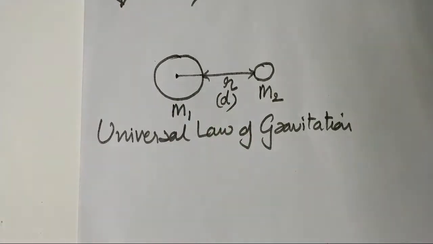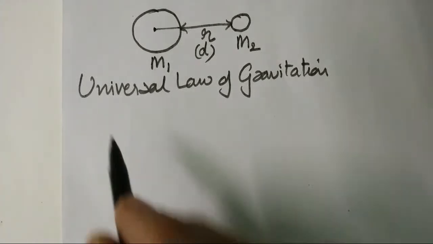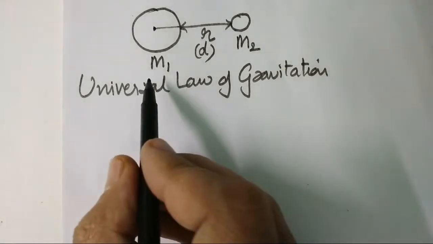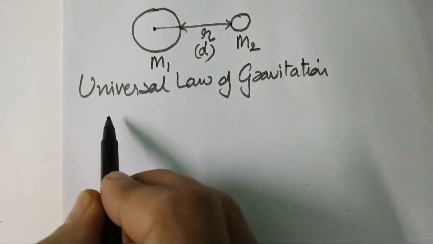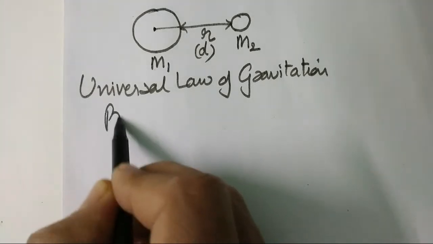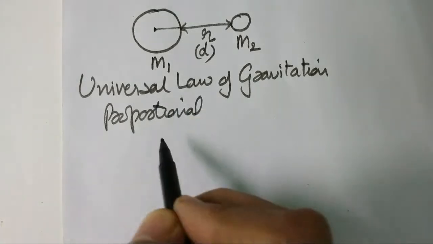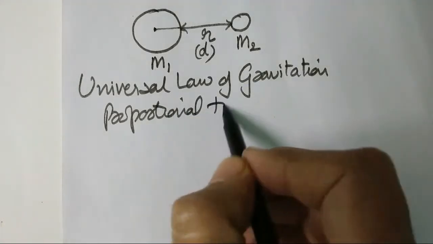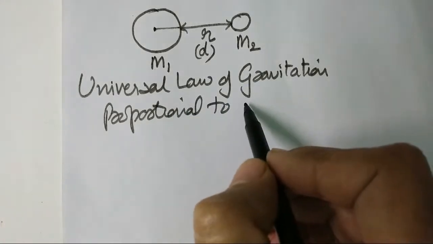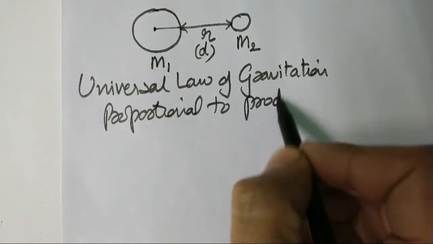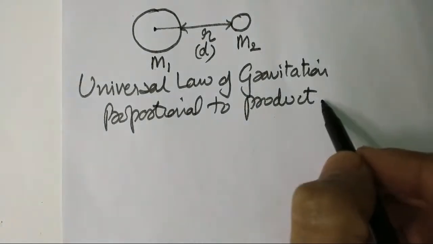And this force of attraction is directly proportional to, now there are two things which you have to keep in mind.